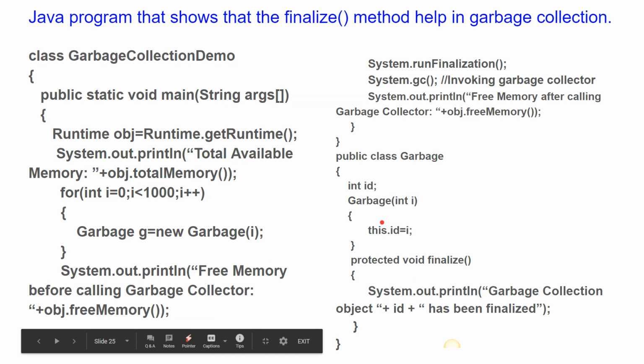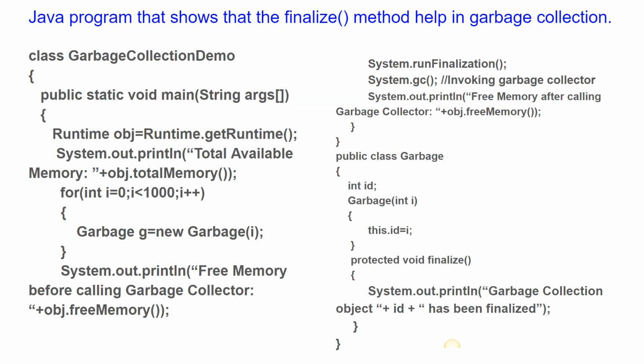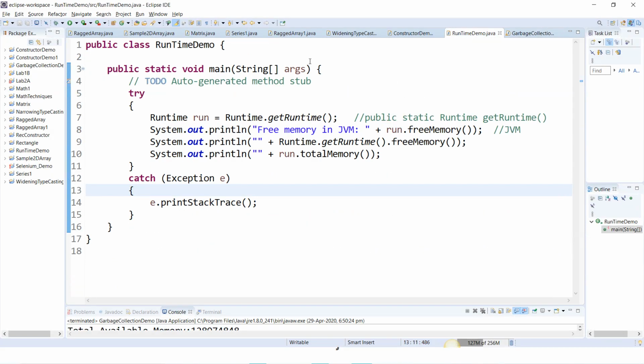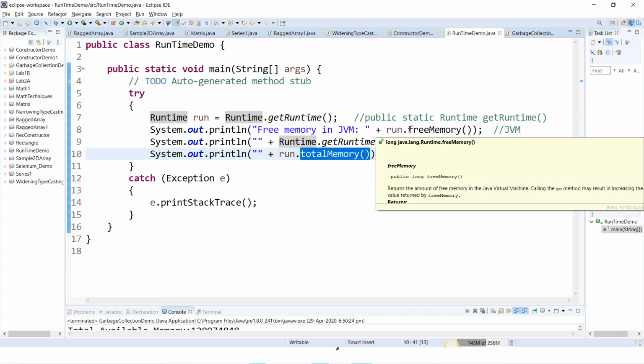So this is a simple Java program. We'll execute this Java program. Before we execute garbage collection, you need to know what Runtime is. Runtime is a class which has methods for Java applications. It has the freeMemory method, which returns the amount of free memory that the JVM, that is Java Virtual Machine, has. It also has the totalMemory method, which gives the total memory available in the JVM. These are the two methods, freeMemory and totalMemory.